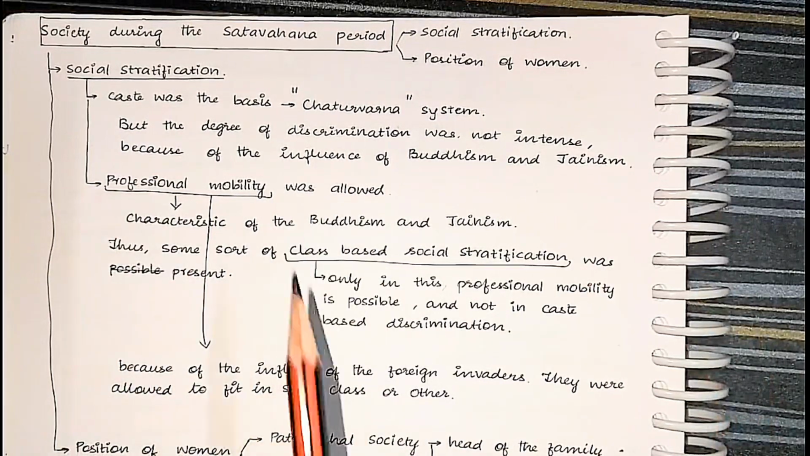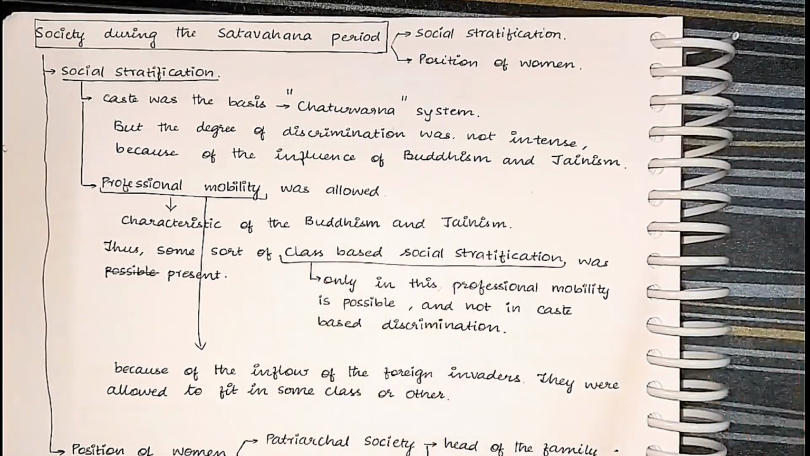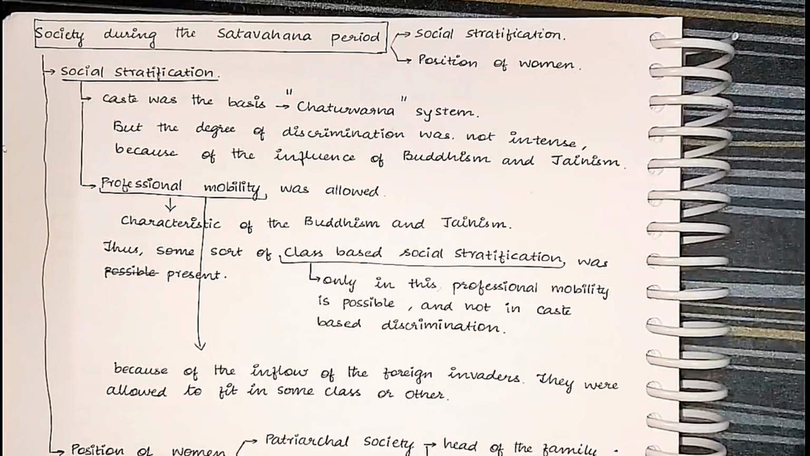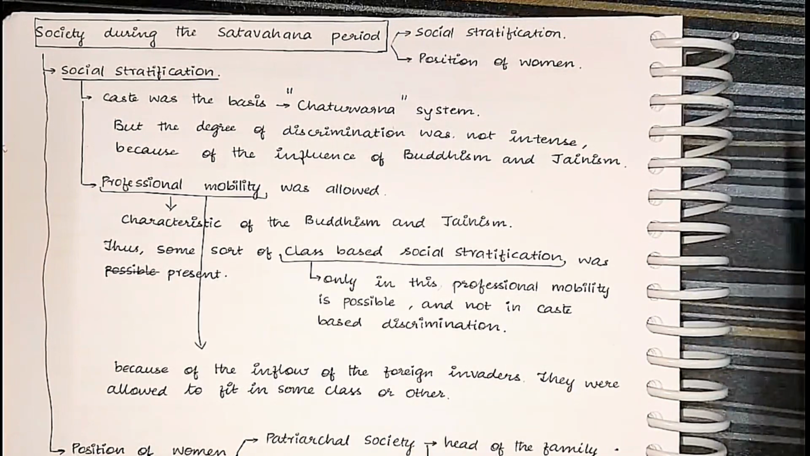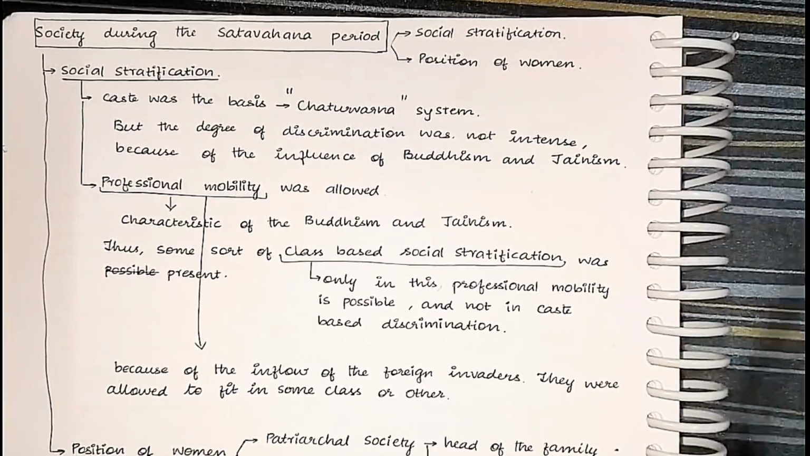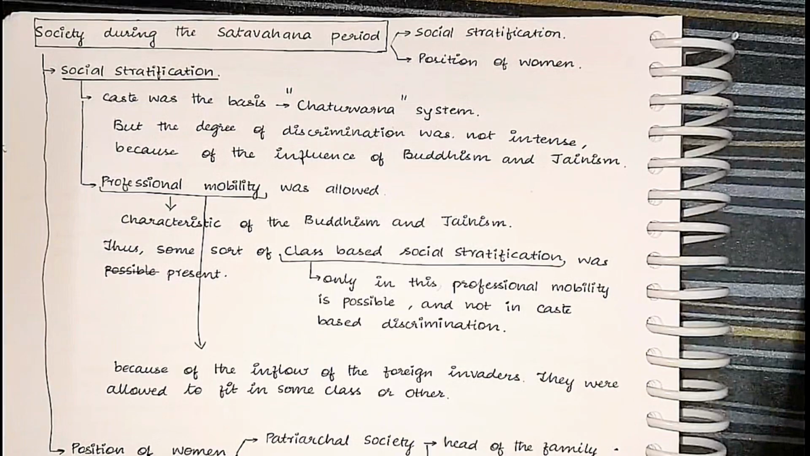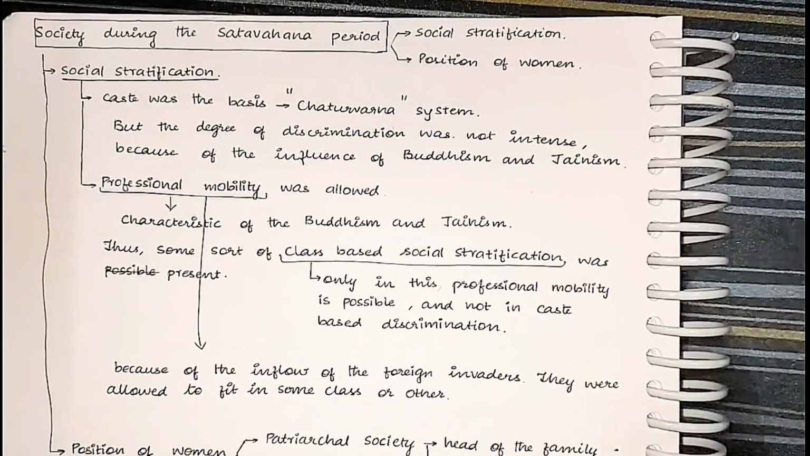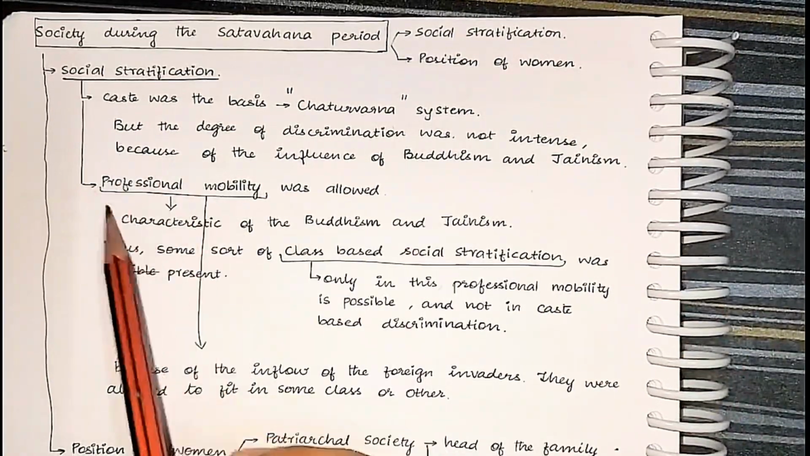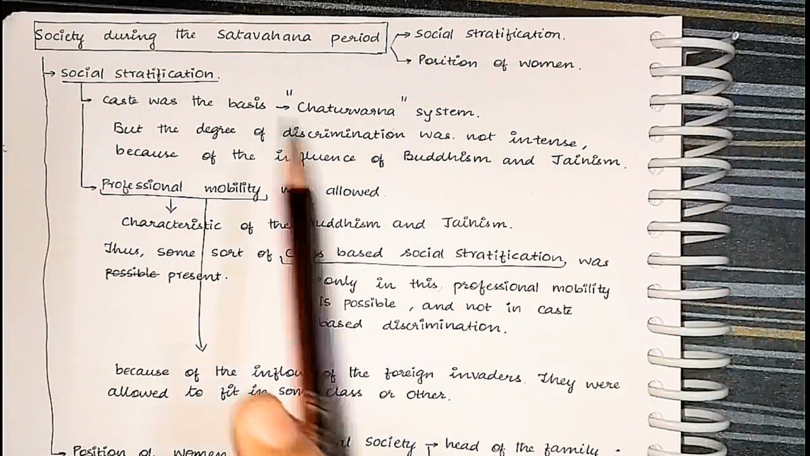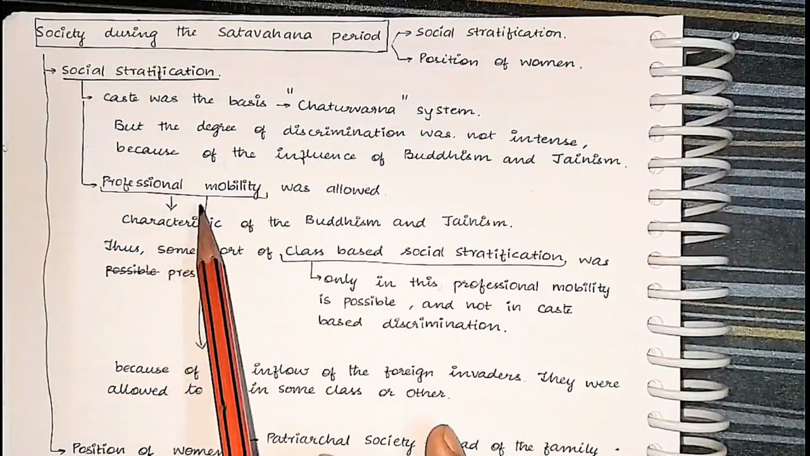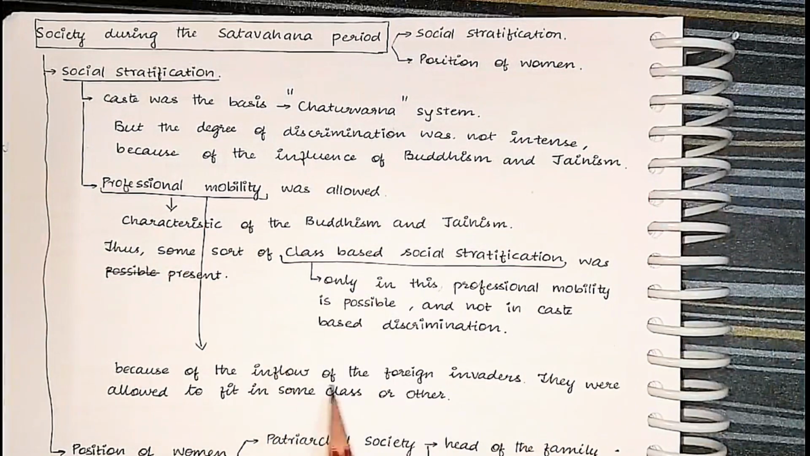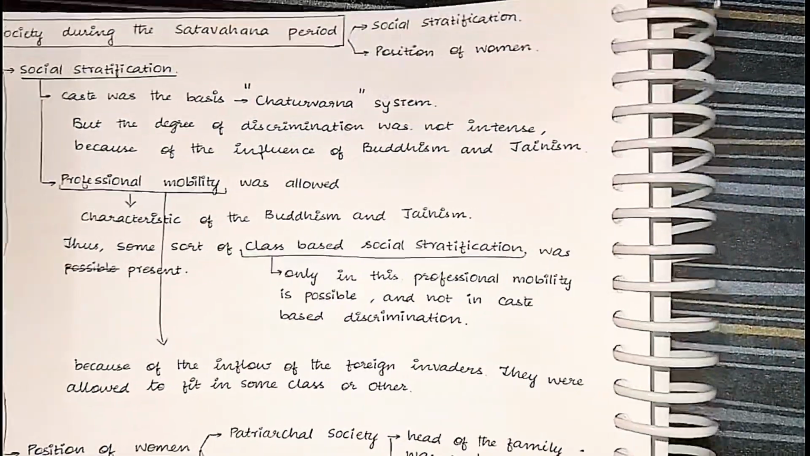And why was professional mobility allowed? Because Buddhism and Jainism were still dominant during that time, and there were many foreign invaders. Many foreign soldiers came to India, adopted the Indian tradition, and became Hinduized, and thus there was a need to give them a separate caste. Thus professional mobility was allowed. So social stratification based on caste, yes. Professional mobility, yes, because of two reasons: domination of Buddhism and inflow of foreign traders. Next, position of women.